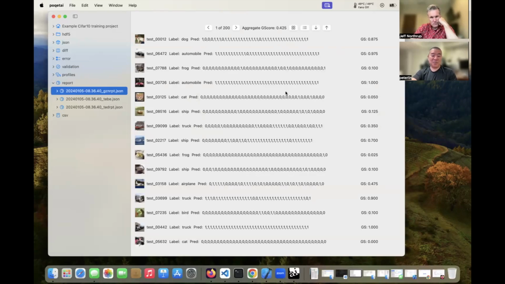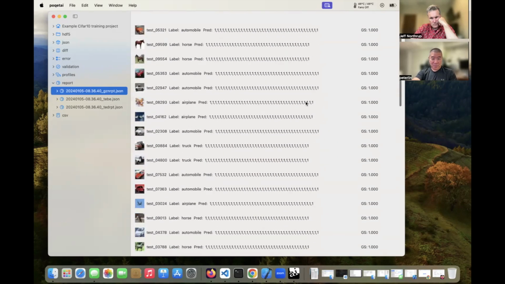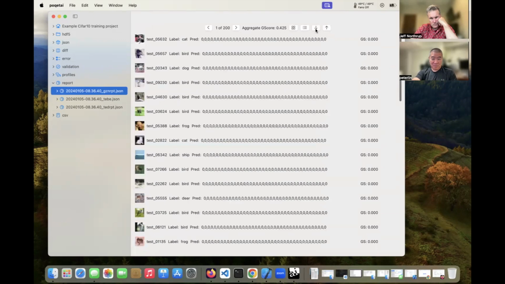So why is this useful? Well, it's useful because if we want to see all the data that had a certain accuracy, we can easily filter that and sort it. For example, if we want to see all the images that were correct fairly quickly, we can find all those pretty easily. If we want to see the opposite, we can look at all the pieces of data that never got correct. And so these are considered out of distribution. And what that means is the model didn't see enough of this kind of data to be able to recognize it.